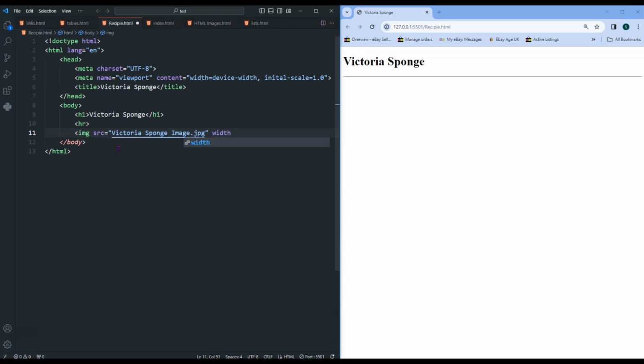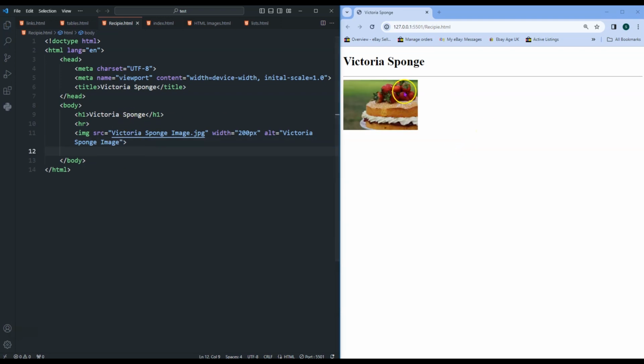I'm going to give it a width of 100 pixels. And if you remember from doing the images lesson, we need to use the alt attribute. So if there's an issue with it loading the file, it will display that on the screen as a broken file with a bit of description to say, you know, there should be an image here of the Victoria Sponge, and I keep putting Victoria Sponge for some reason. Let's change that.